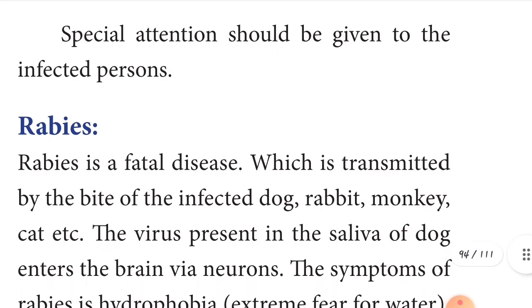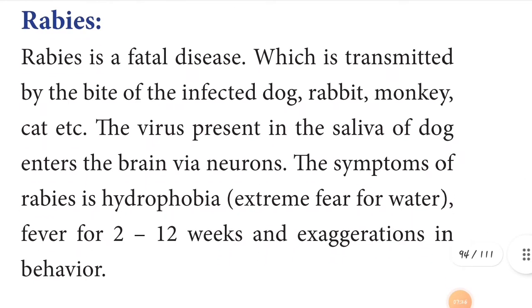Now let's see the third disease, rabies. Rabies is a fatal disease, children. It is a very dangerous disease, transmitted by the bite of an infected dog, and also of animals like the rabbit, monkey, cat, etc. The virus present in the saliva of a dog enters the brain via neurons.